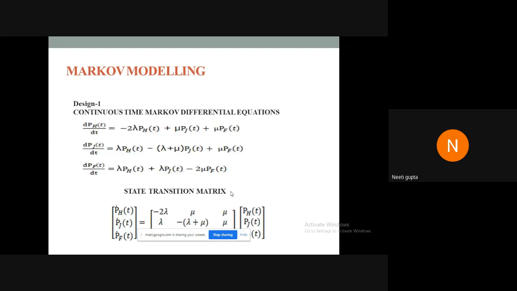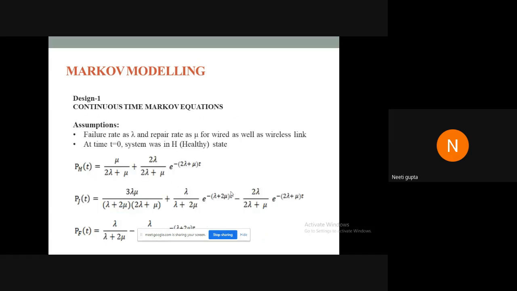Then continuous time Markov differential equations were developed for the 3 designs, for 1, 2, and 3. In all of the study, we have assumed that the failure rate is lambda and the repair rate is mu for wired as well as wireless links. And the initial conditions are considered that at time t equals 0, the system was in healthy state.